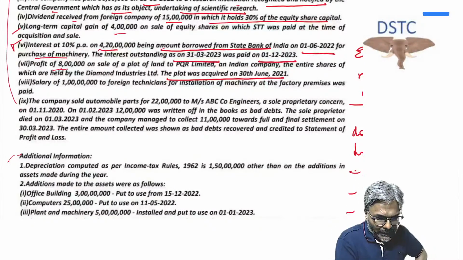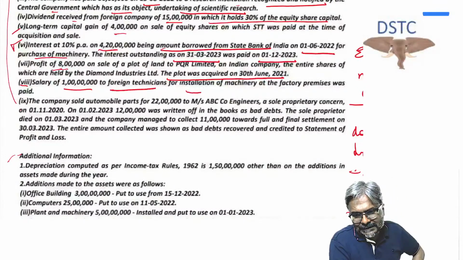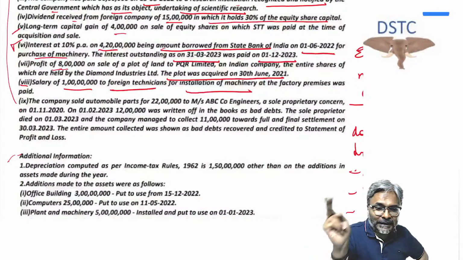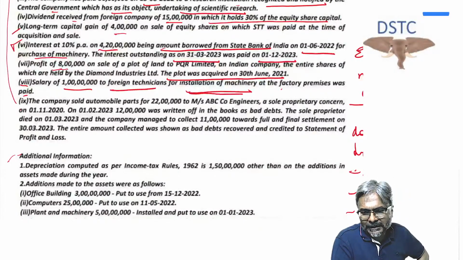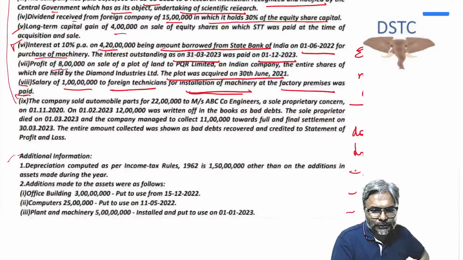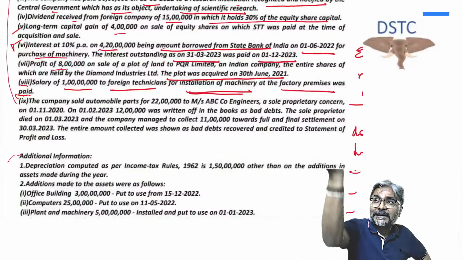Okay. Point number 8, salary of 1 crore to foreign technicians for installation of machinery at the factory premises was paid. So students, in this case, be careful. This is for installation of plant and machinery. Salary has been paid. What am I supposed to do? This is an expenditure which is incurred to bring the asset into existence.